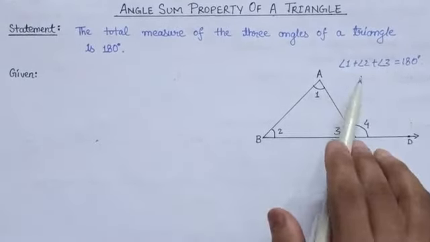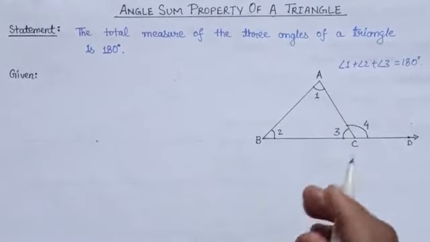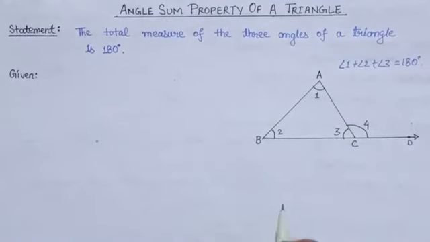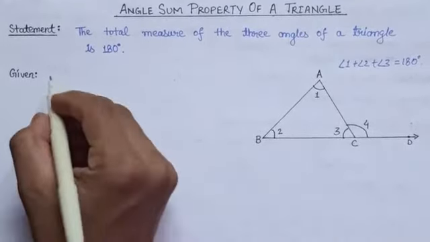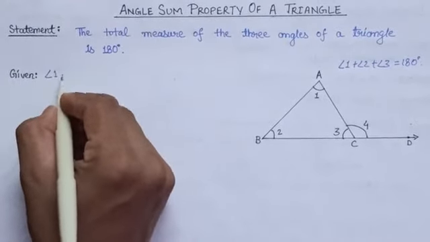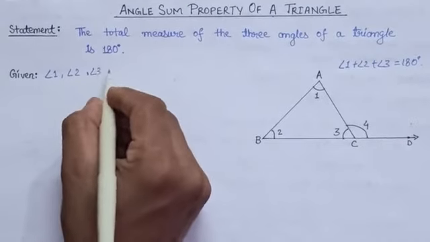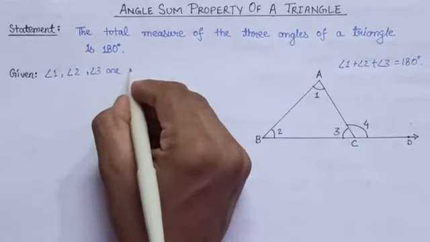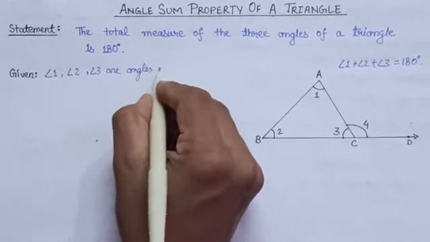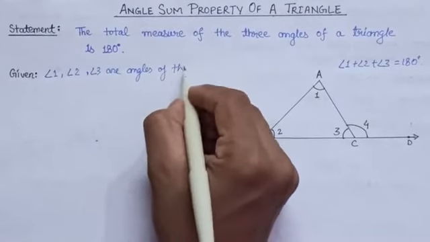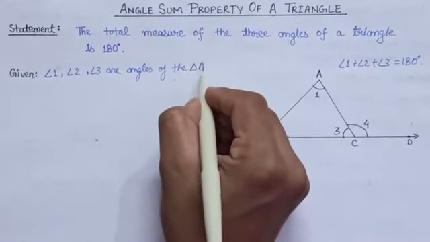And this we have to prove here. So first let us write what is given. Given that angle 1, angle 2 and angle 3 are angles of the triangle ABC.